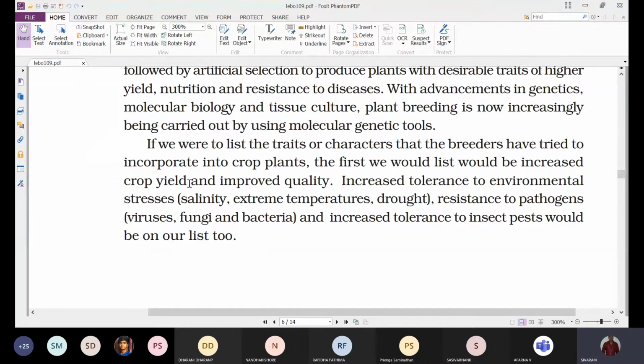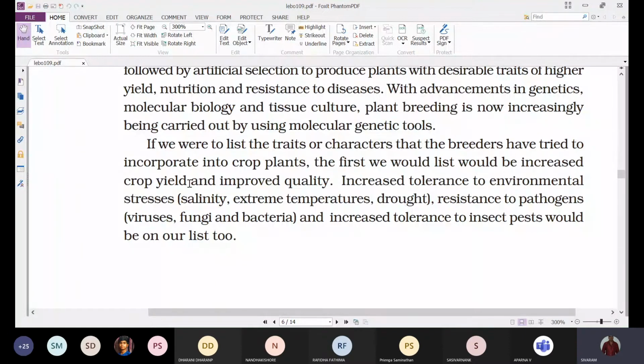Next, another one is increased tolerance to environmental stress. That means they are developing new breeds of plants which can tolerate different environmental conditions. They are able to grow in high salt soils, that is salinity soils.